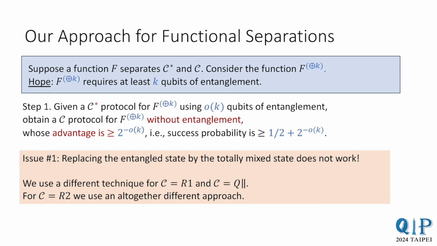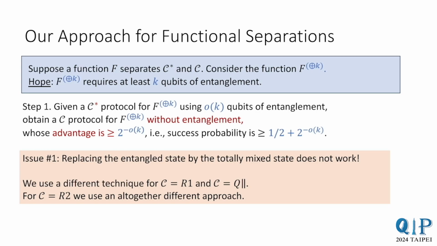However, this no longer works. It is possible for a protocol to be correct when using a particular entangled state, but wrong when using any orthogonal state. In this case, replacing the entangled state by a totally mixed state would heavily bias the protocol towards the wrong answer. So in particular, carrying out this step is quite non-trivial. We're able to do this for R1 star and Q parallel protocols, but for R2 protocols, we are not able to do this and we have to use an altogether different approach. I'm not going to describe that now.